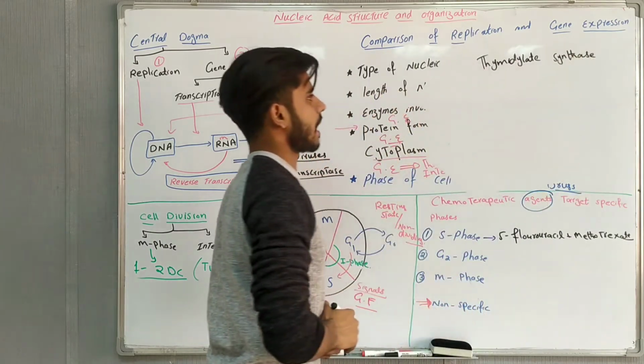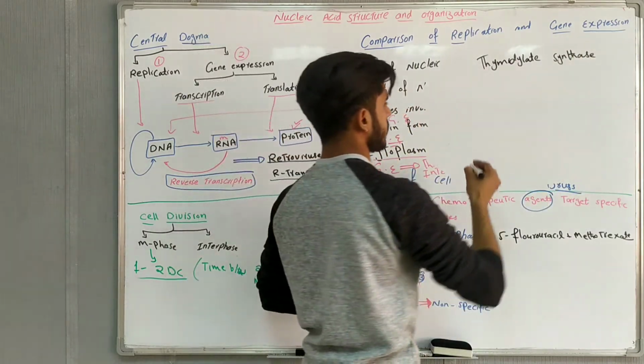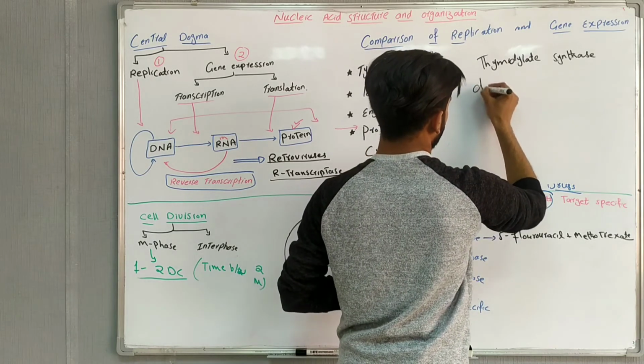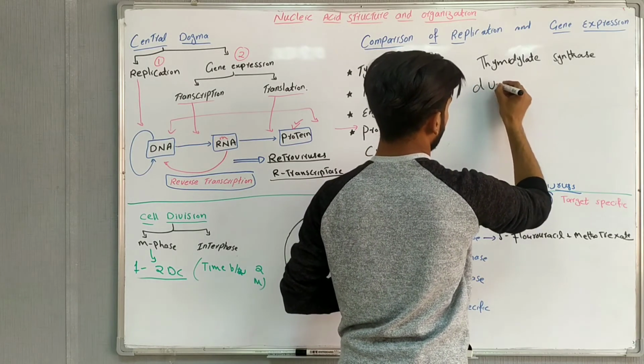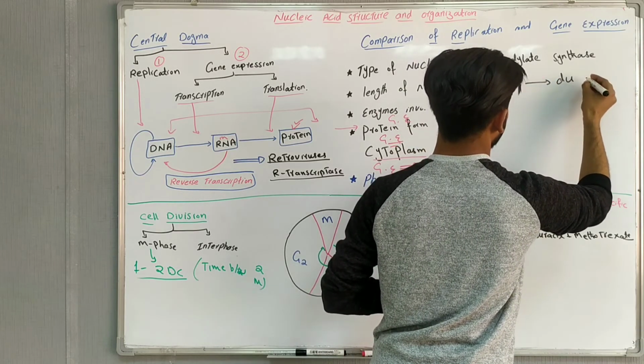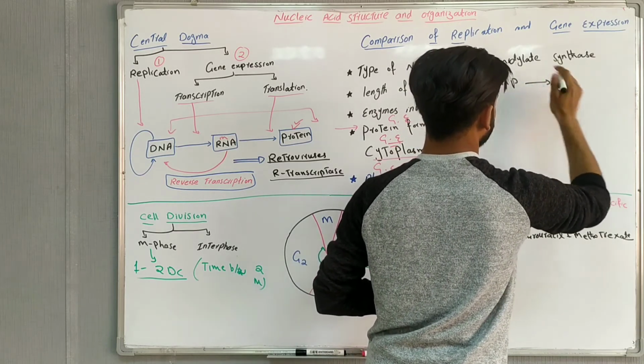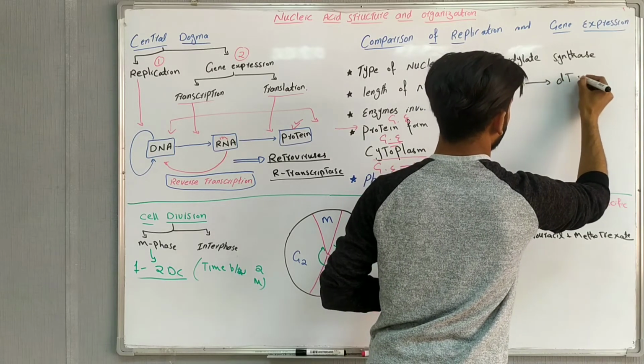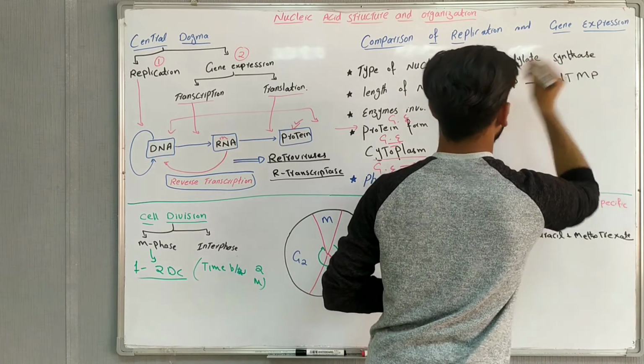What is the function of this thymidylate synthase? Thymidylate synthase will change deoxyuridine monophosphate into deoxythymidine monophosphate.